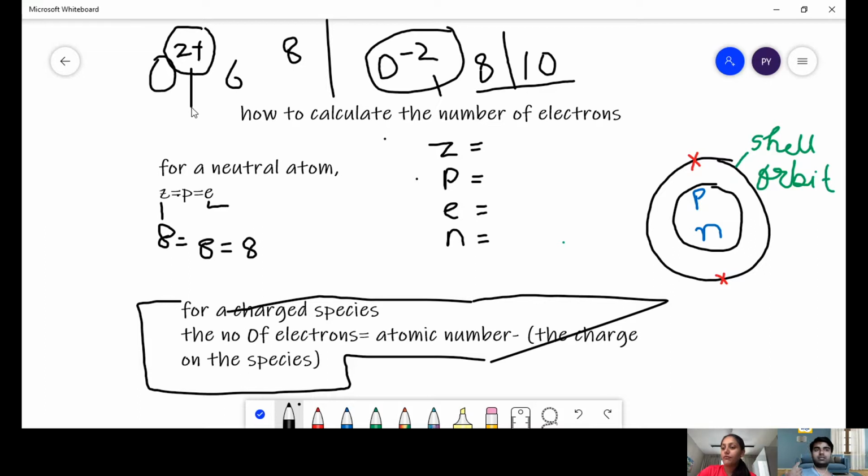And the entities can be your atoms and molecules. The species or the entities which we are referring to here can be atoms. An atom can lose electrons, and a molecule can also lose electrons. An atom can accept electrons, and a molecule can also accept electrons. So ions are basically atoms or molecules that carry either positive or negative charge. Positively charged ions are called cations, and negatively charged ions are called anions.